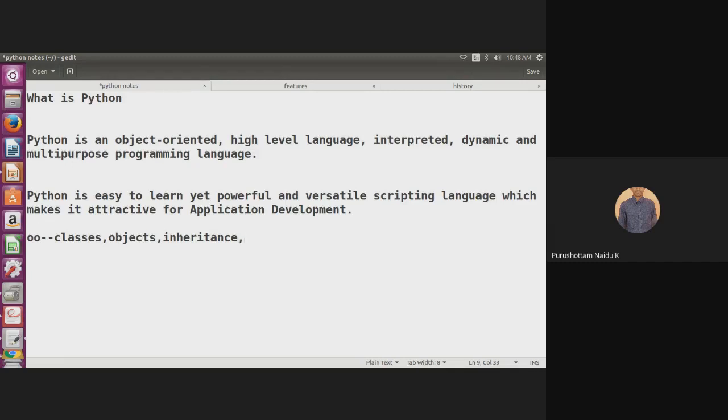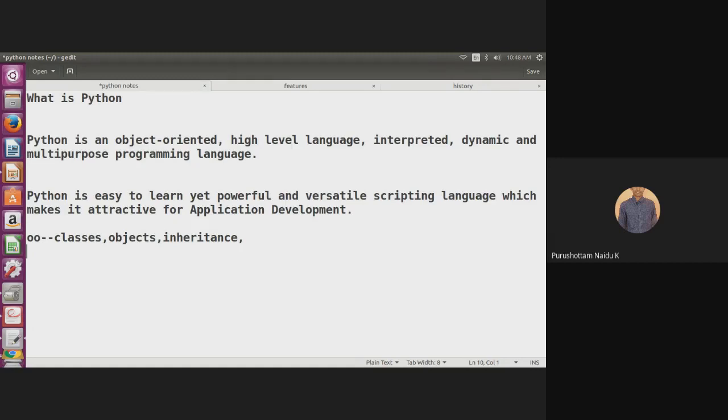Such object-oriented concepts are supported by Python, and it is a high-level programming language. And also it is an interpreted language. That means in Python, each and every line is executed one by one.